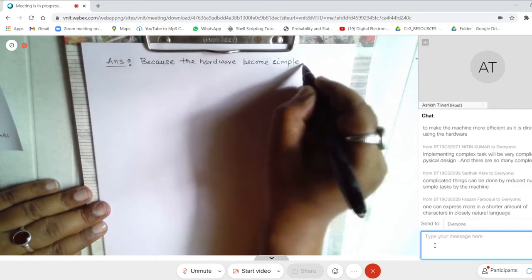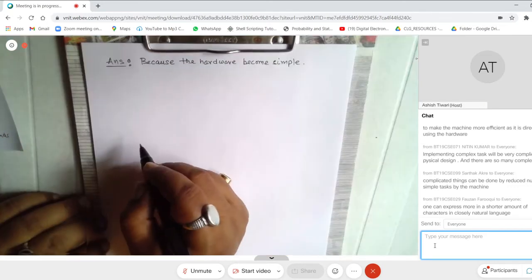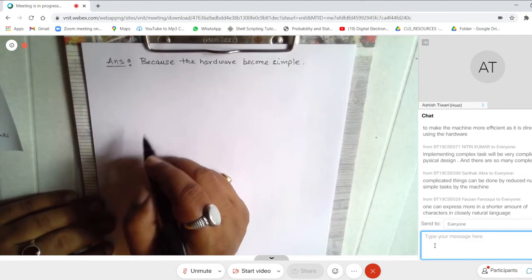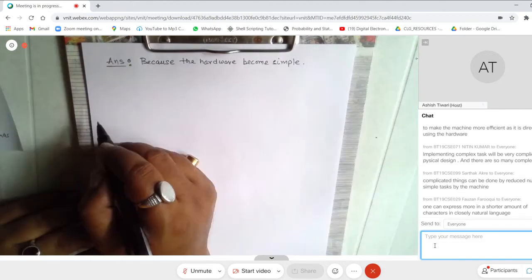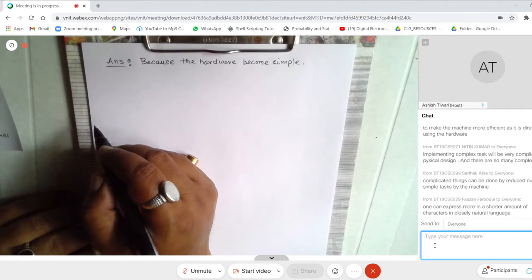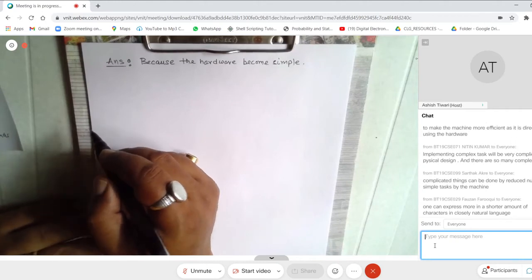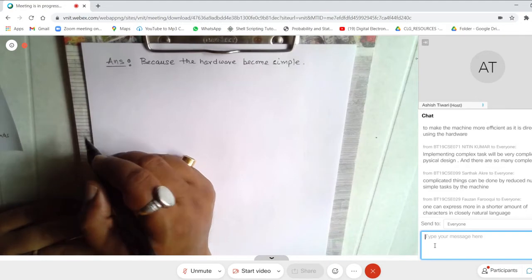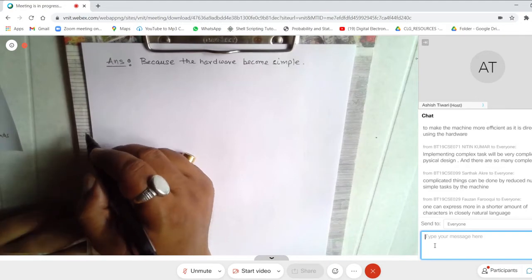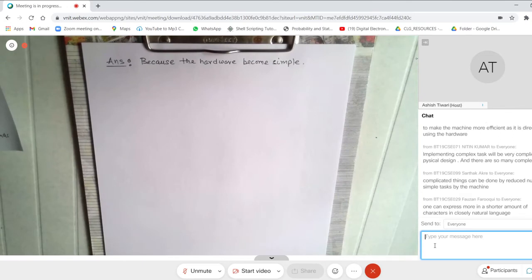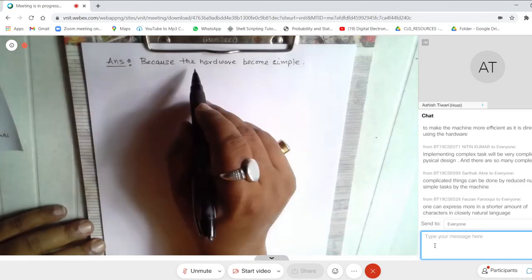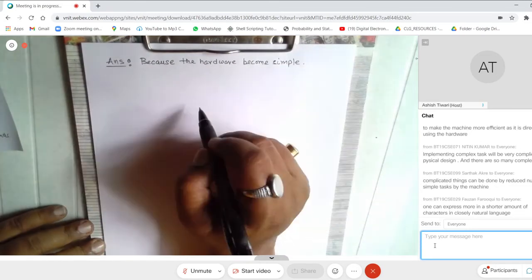So why do you want the machine language to be simple? Because it implies that the hardware becomes simple. I hope you will appreciate that hardware to add two numbers would be simpler than hardware to multiply two numbers or do an exponentiation, right? And somebody said that complex tasks can be very well done by combining those simple things. So what we are saying is, because the hardware becomes simple.